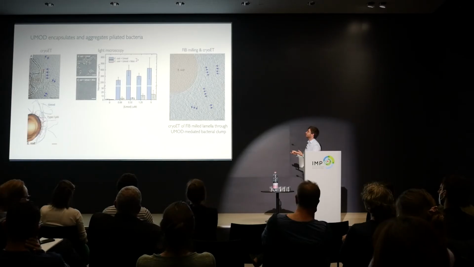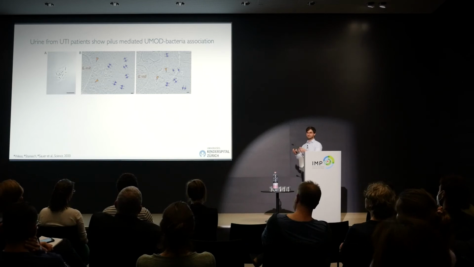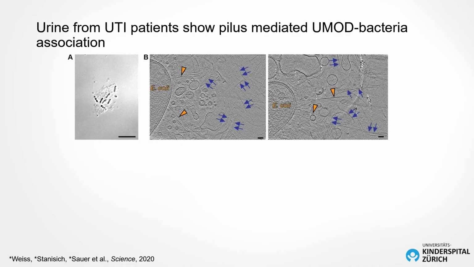But the real power of cryo-electron tomography is to visualize macromolecular events in situ in an unperturbed sample. And this was more or less all in vitro. So that's why I set out and established a collaboration with the University Children's Hospital in Zurich. And our goal was to directly analyze patient samples with cryo-ET. I was working with doctors, and once they called me that they had a patient with a urinary tract infection, I took my bike, went there, took the sample, and went straight back and tried as fast as possible to process the sample. And with light microscopy again, found bacterial clumping.